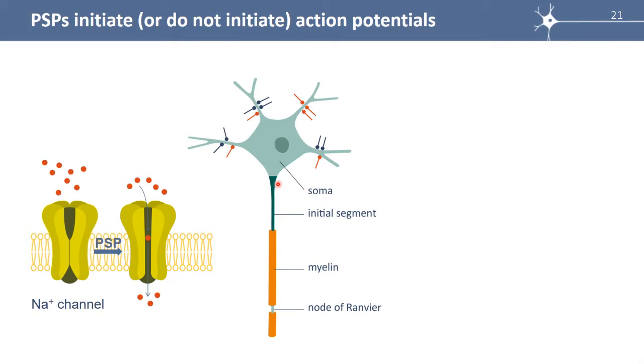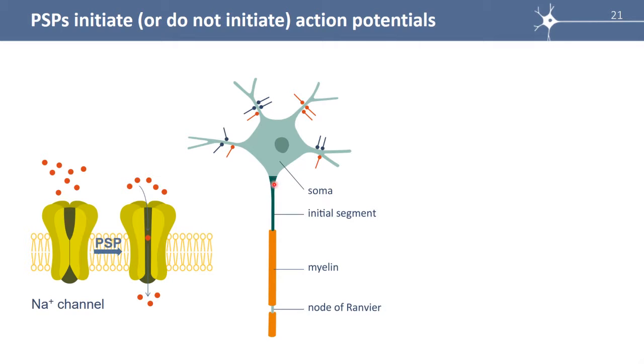We studied in chapter 2 that the action potential is initiated at the axon initial segment because there are a lot of sodium channels, and these sodium channels have the lowest threshold of activation. All the synapses here, when they are active all together, their role is to open or not the sodium channels here.